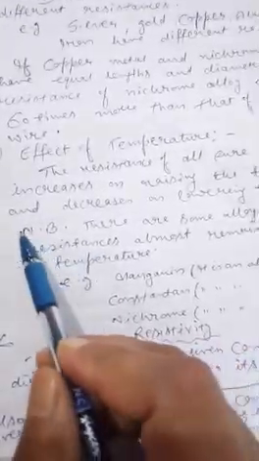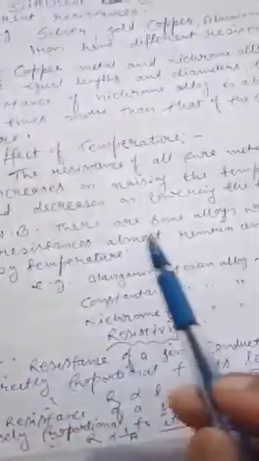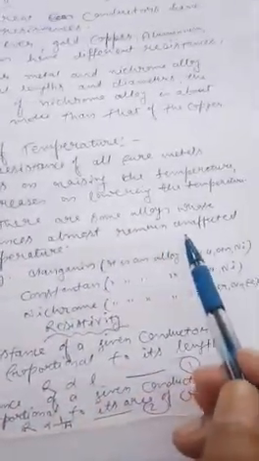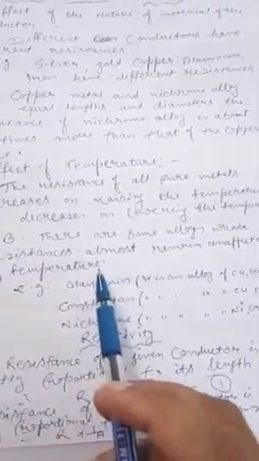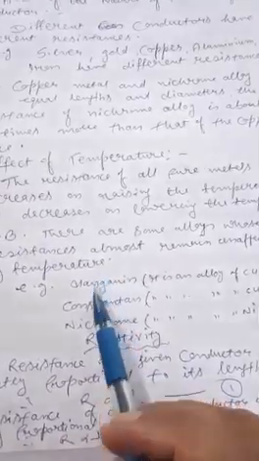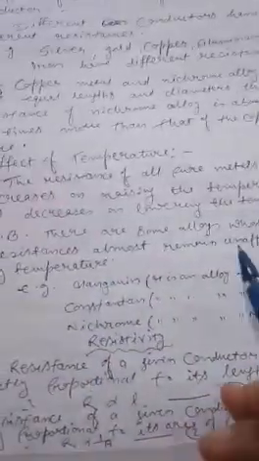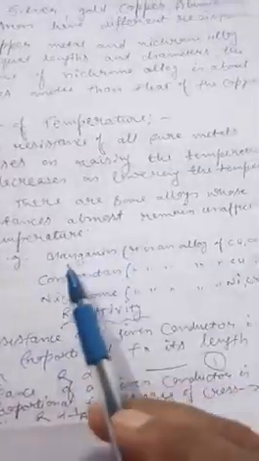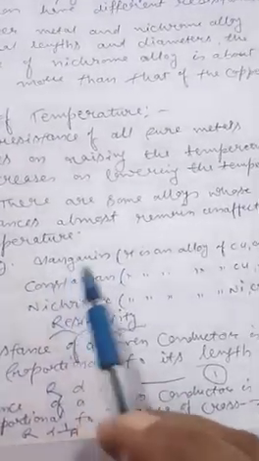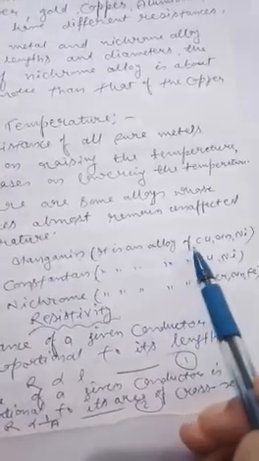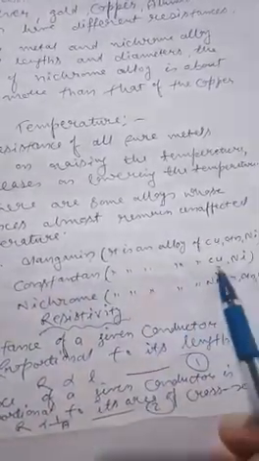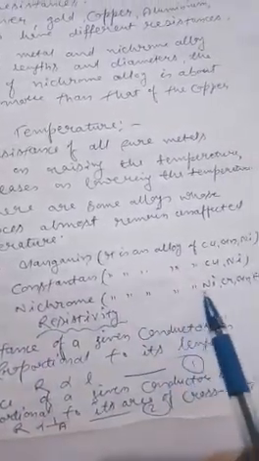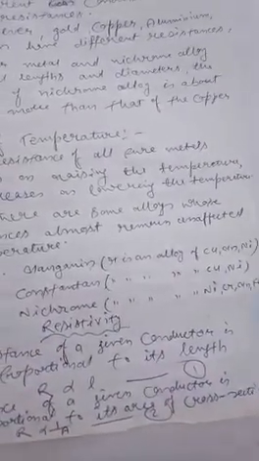But you have to pay attention, nota bene, that is dhyan de. There are some alloys whose resistances almost remain unaffected by temperature. Dear students, there are some alloys which almost do not have any effect on increasing or decreasing the temperature. So there are some examples of alloys. Manganin, it is an alloy of copper, manganese and nickel. Constantan, it is an alloy of copper and nickel. Nichrome, it is an alloy of nickel, chromium, manganese and iron.